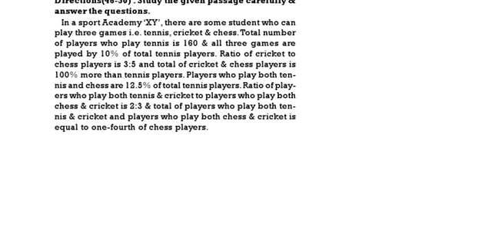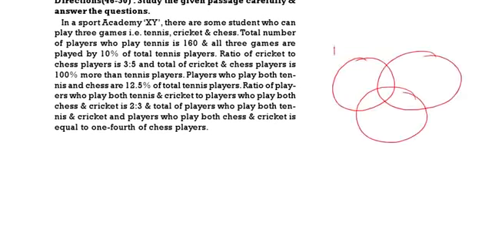Now we have to solve this. This is called data analysis. So we are having 3 games: tennis, cricket and chess. Total number of players who play tennis is 160. So total tennis equals 160. And all the 3 games are played by 10% of total tennis players.